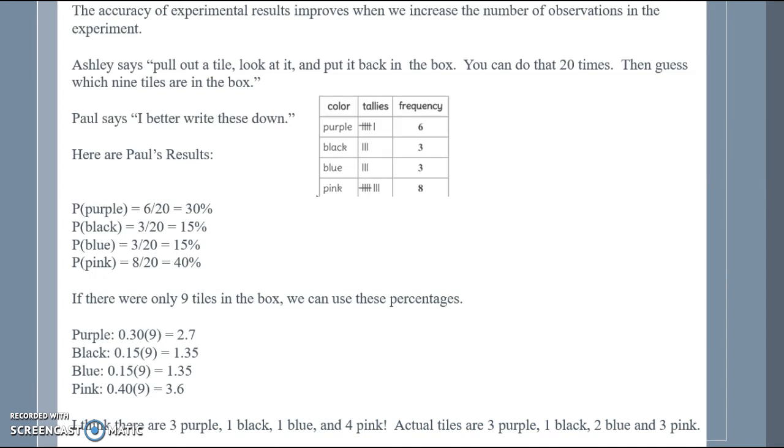But the actual tiles are 3 purple, 1 black, 2 blue, and 3 pink. But that's okay. We were very close based on the experimental results that we had.